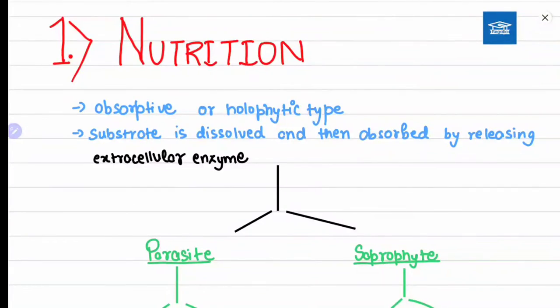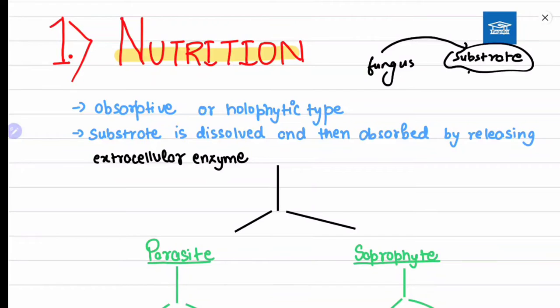Now let's move on to nutrition. When we talk about nutrition, it is absorptive or holophytic. Suppose there is a fungus and a substrate. The fungus will release some kind of enzyme that will break the substrate into smaller fragments, and then these smaller fragments are absorbed by the fungus. Hence we say that it performs an absorptive or holophytic type of nutrition. The substrate is dissolved and then absorbed by releasing extracellular enzymes.